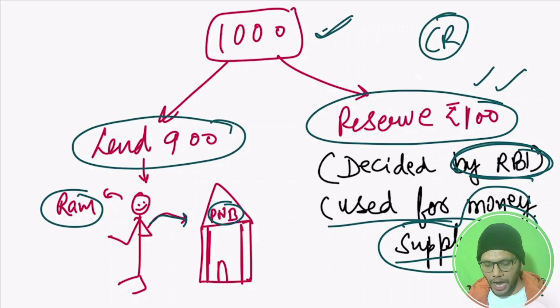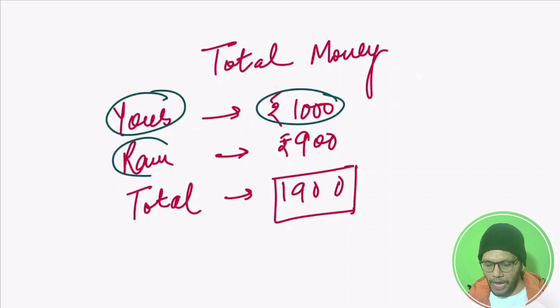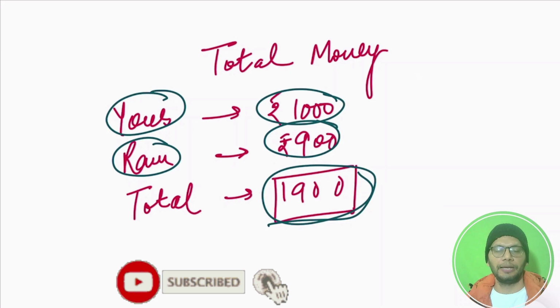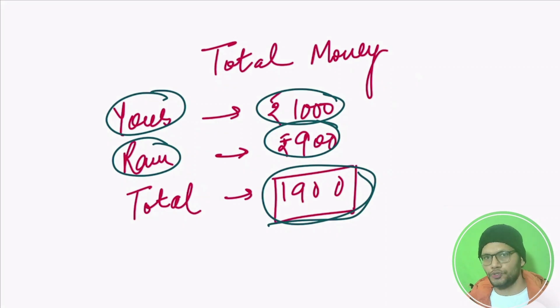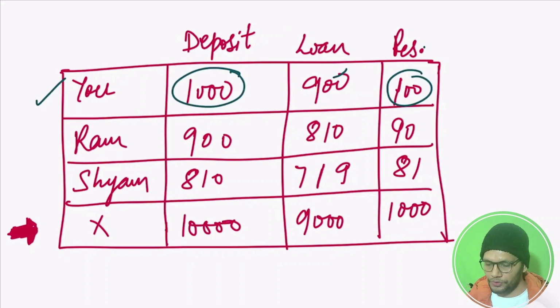How much total money does the bank have now? You had 1,000 rupees and you deposited it in the bank. Now Ram has also deposited 900 rupees with the bank. So there are now a total of 1,900 rupees in the banking system. This process is not going to stop there; it will continue further. So if I make a table to understand how far this process goes: you deposited 1,000 rupees, and the bank kept 100 rupees with itself. Why? Because the reserve ratio is 10% in this case. Let's take an example.